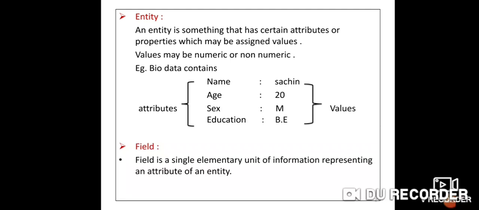That is a single elementary unit of information. Means in the above example, suppose education is B. B is a value of that education, means that is a single elementary unit. It is called an attribute of an entity. It is called a field.